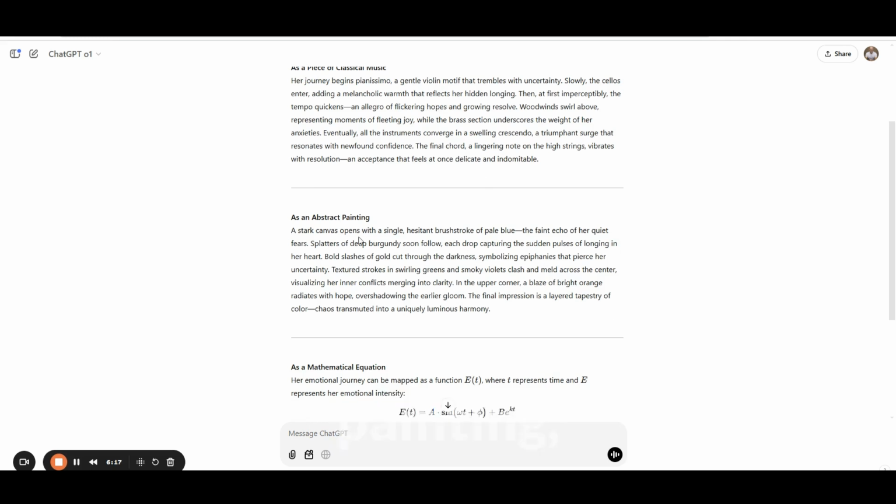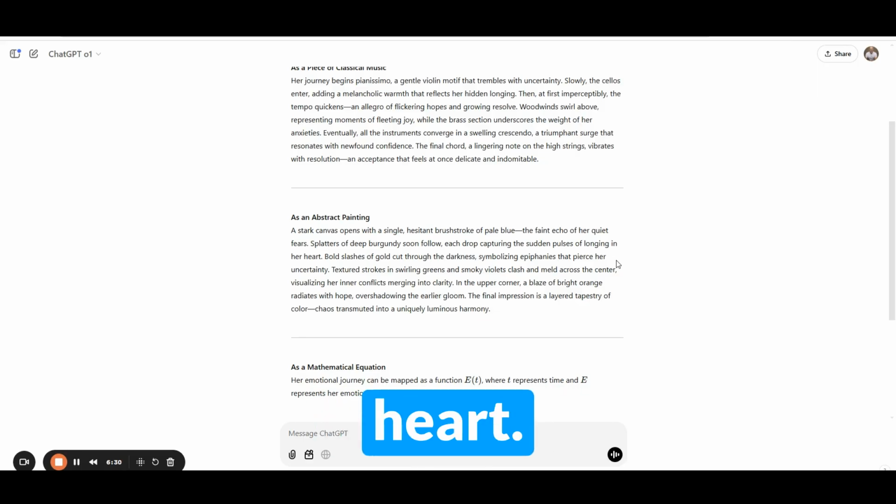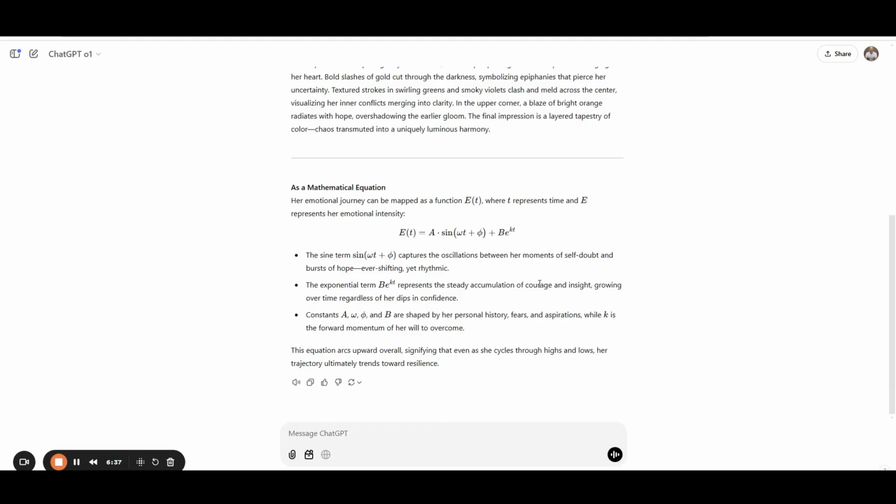Now, as an abstract painting, a stark canvas opens with a single hesitant brushstroke of pale blue, the faint echo of her quiet fears. Splatters of deep burgundy soon follow, each drop capturing the sudden pulses of longing in her heart. Her emotional journey can be mapped as a function where T represents time and E represents her emotional intensity. And we get that. It captures the oscillations between her moments of self-doubt and bursts of hope, ever shifting yet rhythmic.